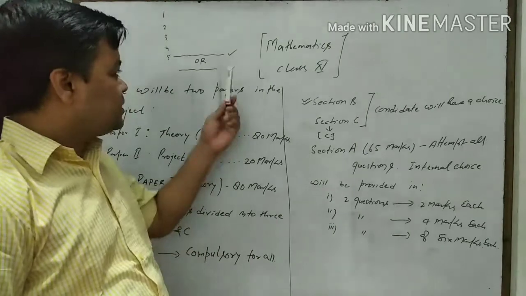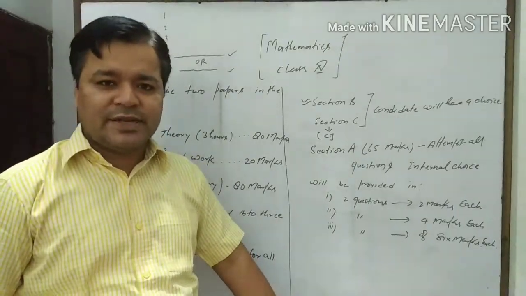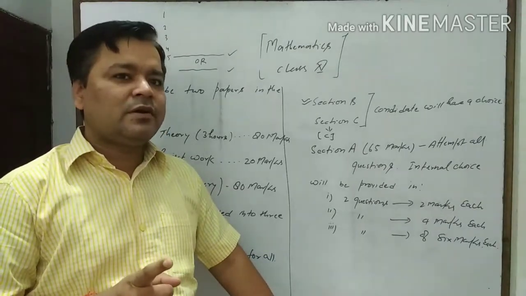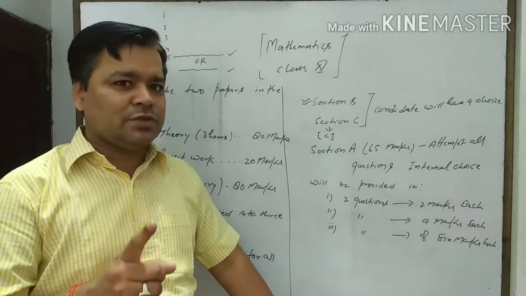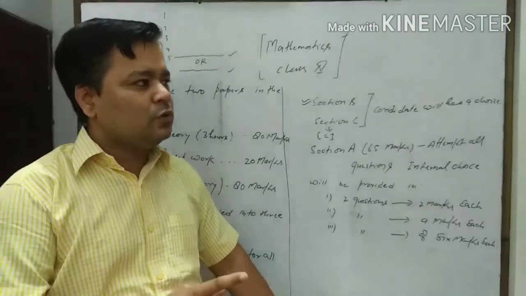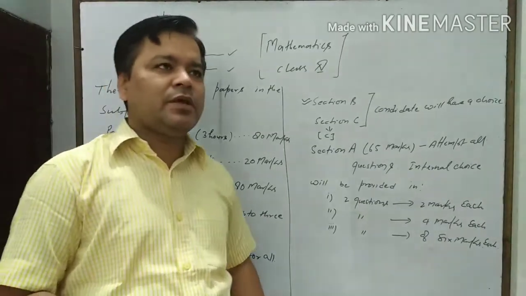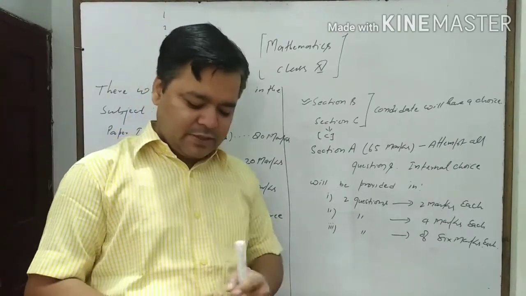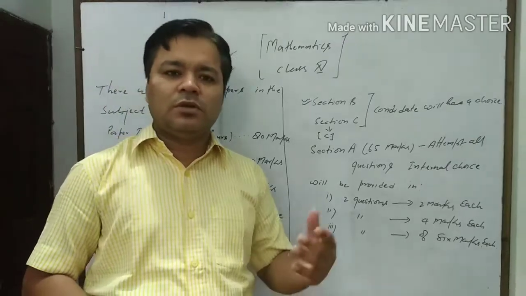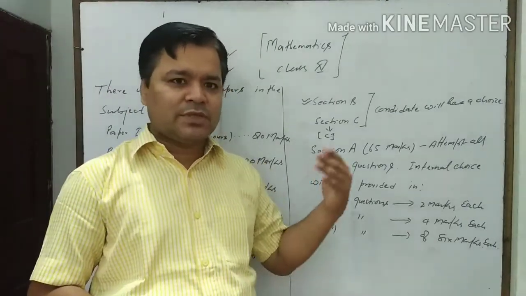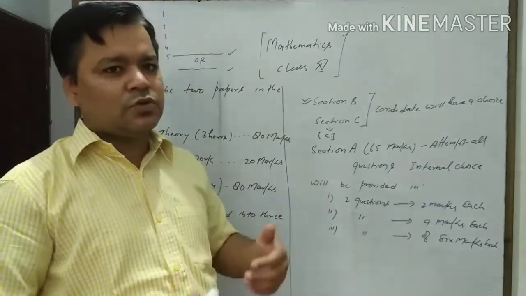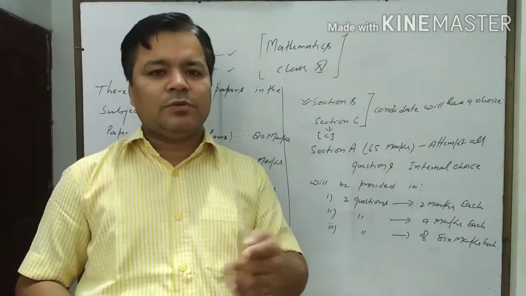Here the choices are not like class 10. In class 10, remember, in the second section we have 7 questions from question number 5 to question number 11, that is 5, 6, 7, 8, 9, 10, 11, and out of those 7 questions you have to choose 4 questions from section A and 4 questions from section B. And in section B, 7 questions were given and you had to choose only 4.